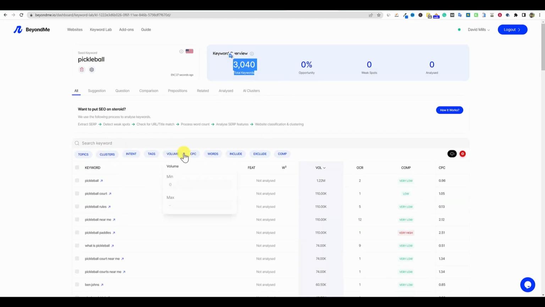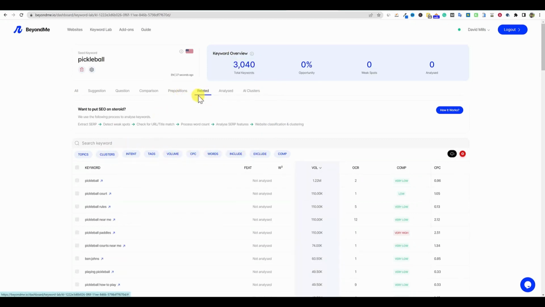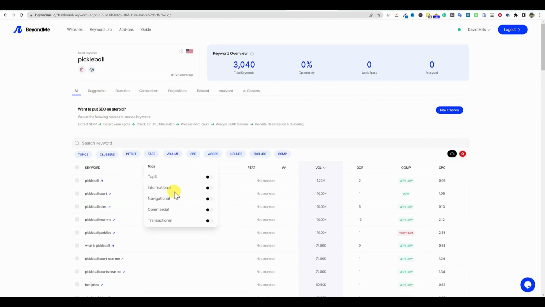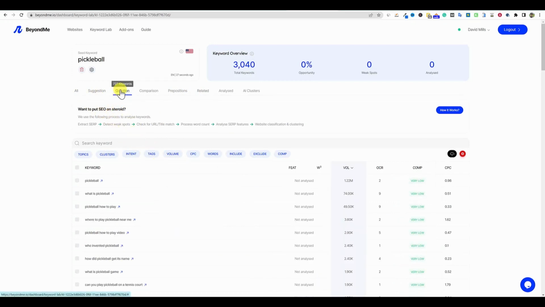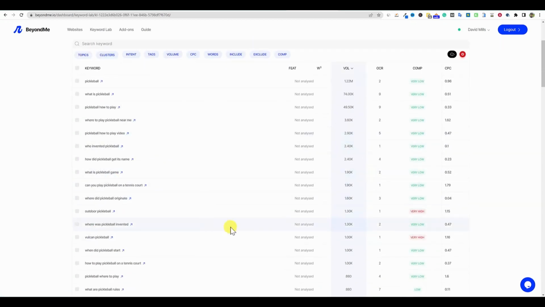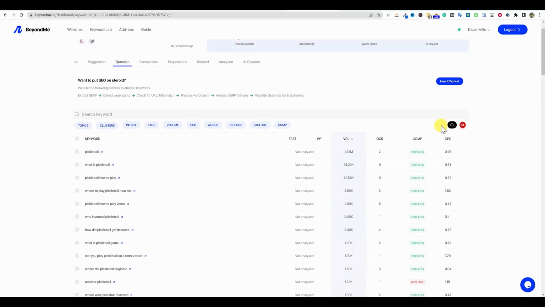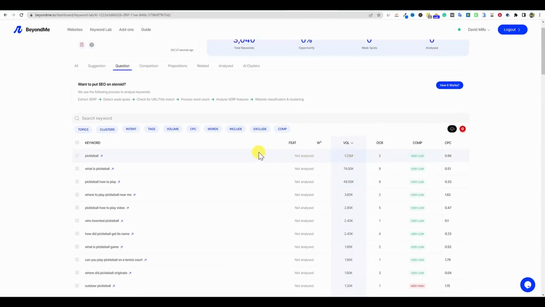One thing I would like to see is that if we go to the related section, I would expect there to be more keywords kind of going outside of pickleball a little bit, but certainly looking at all keywords right over here. I like how we can go and just focus on questions. There's 700 questions right here. That's a good way to start building a website, is just answer simple questions. We can easily go to competition and so forth and see the search volume.